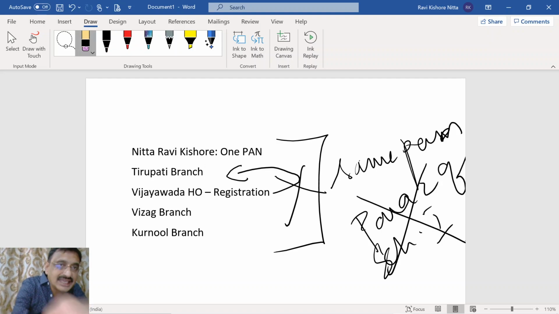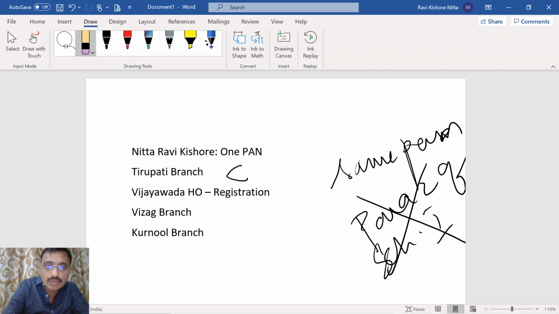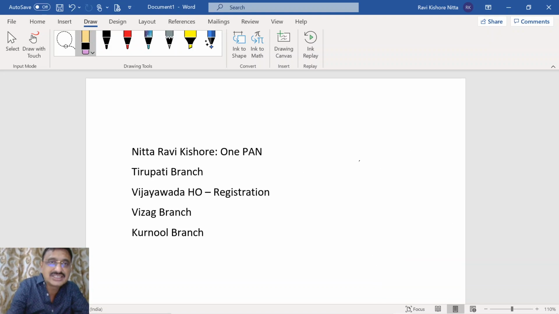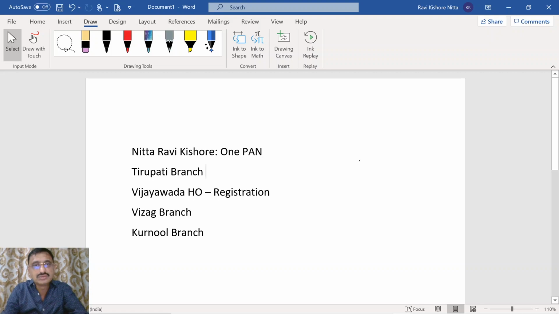Now let us say I have an option to obtain separate registration for each and every place. So I took a registration at the Tirupati branch also.